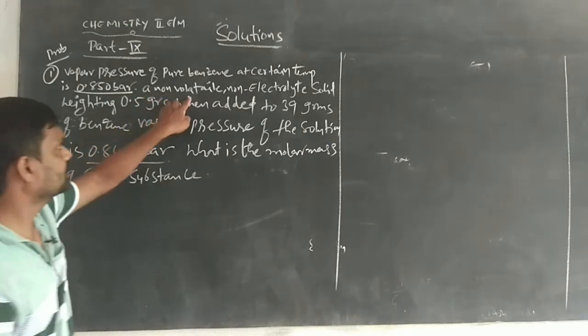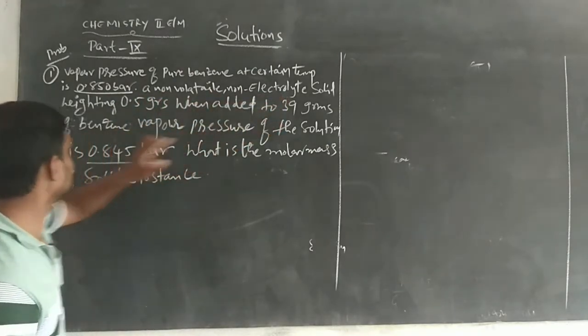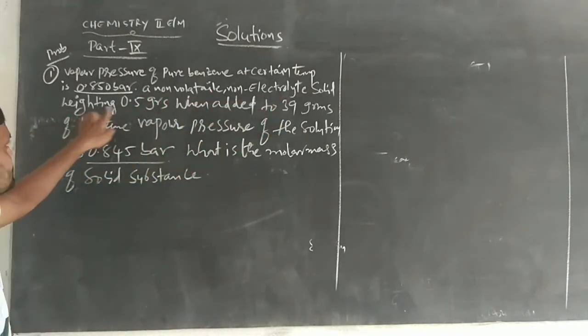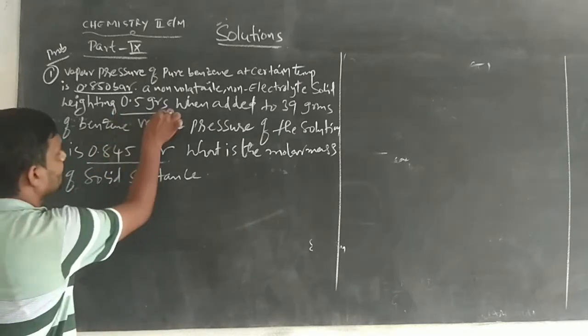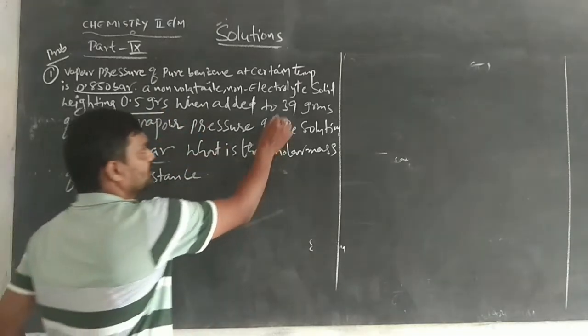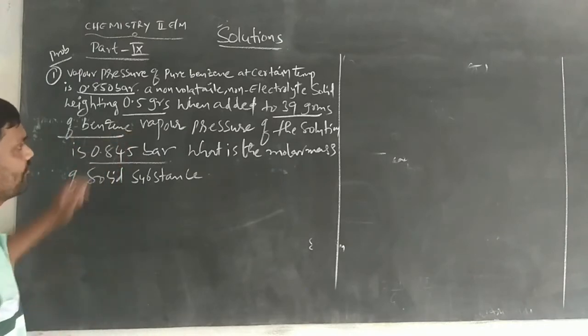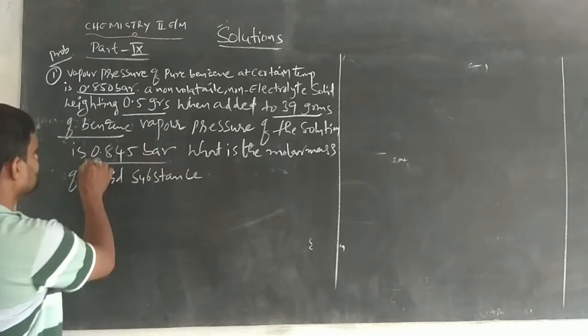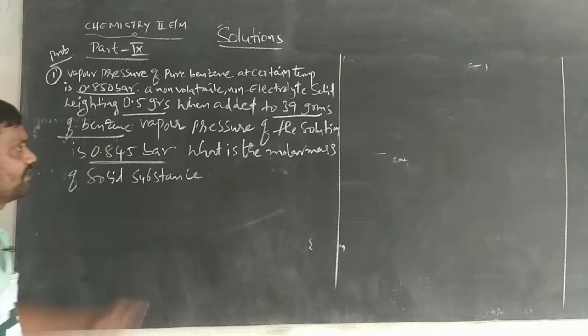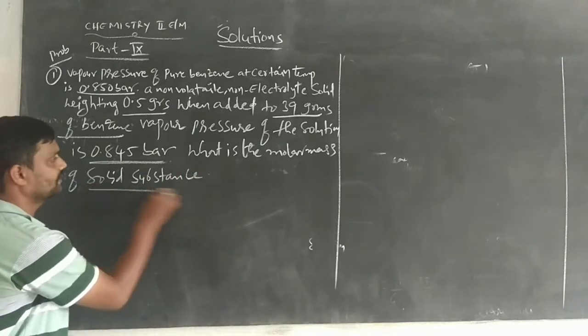A non-volatile, non-electrolyte solid weighing 0.5 grams, when added to 39 grams of benzene, gives a solution vapor pressure of 0.845 bar. What is the molar mass of the solid substance?